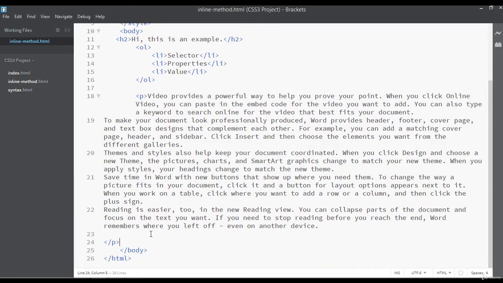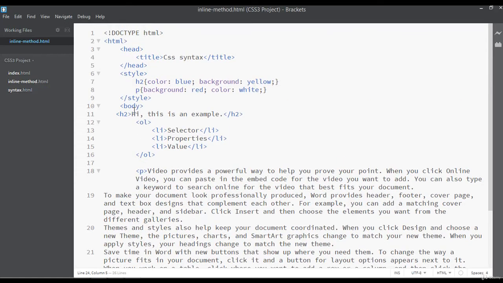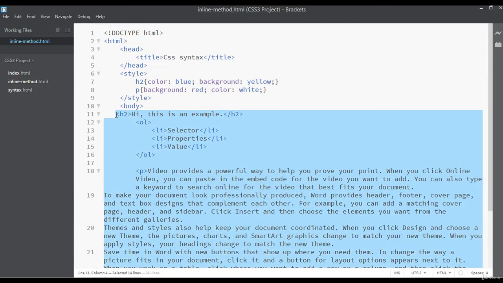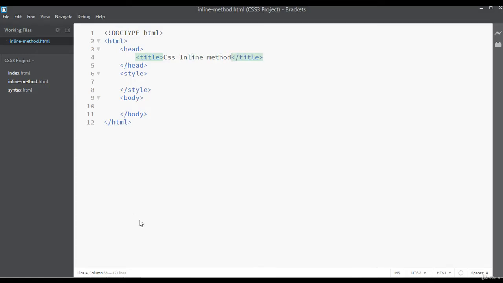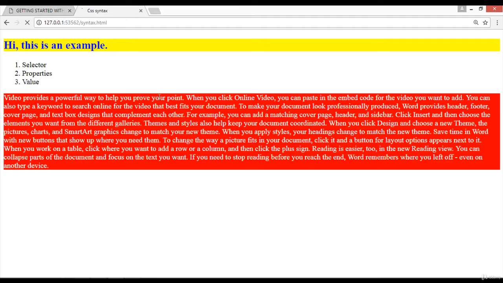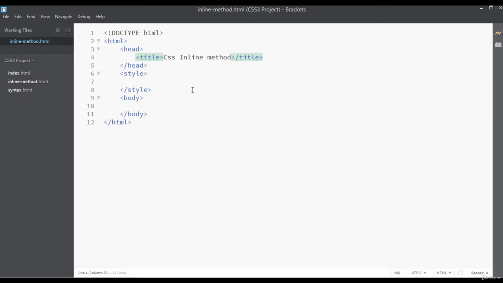Now I want to remove this p tag from here, this heading tag, all of this, and this selectors CSS. Title: CSS inline method. Now you can save, go to your browser and press F5, or launch this once again in the browser. And here is written CSS inline method.